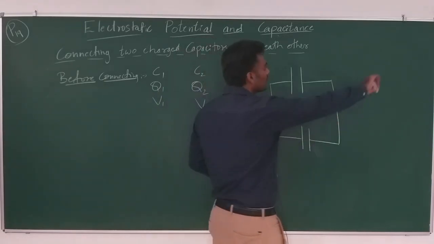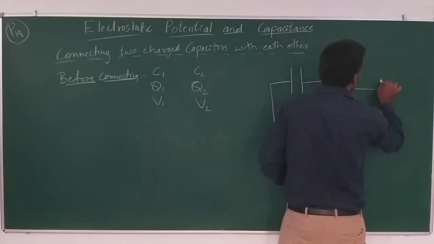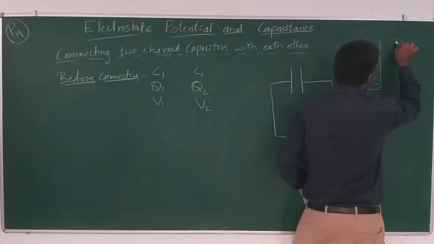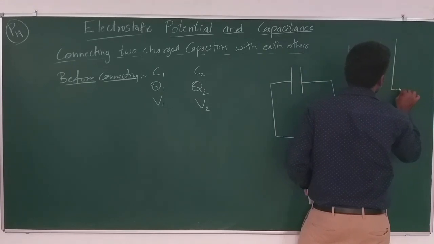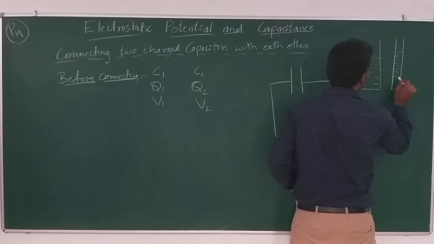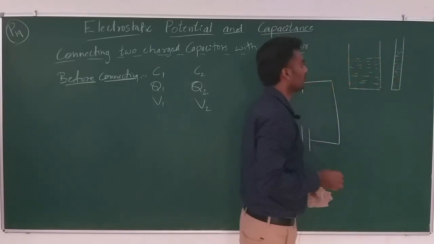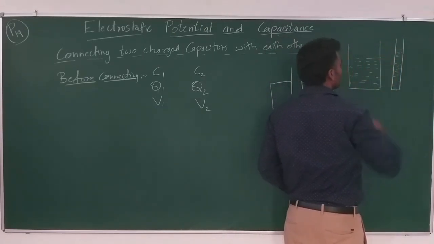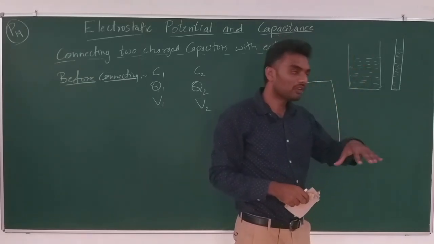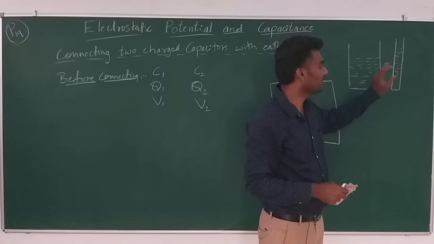So this is somewhat like, I gave this example in the beginning, say you have one tank filled with a certain amount of water. And you have one more tank filled with a different amount of water. So look at this. The volume of water in this tank is different and this tank is different.